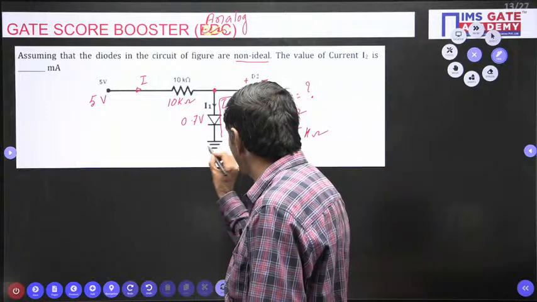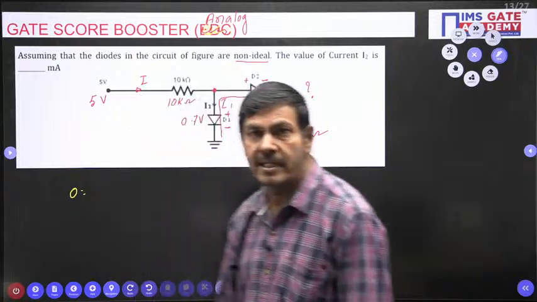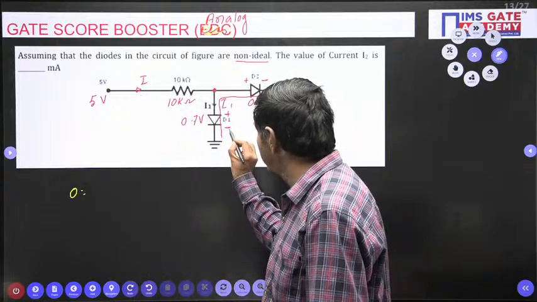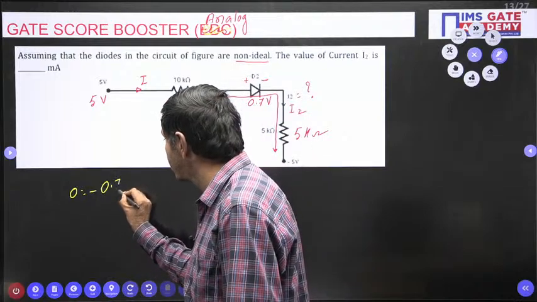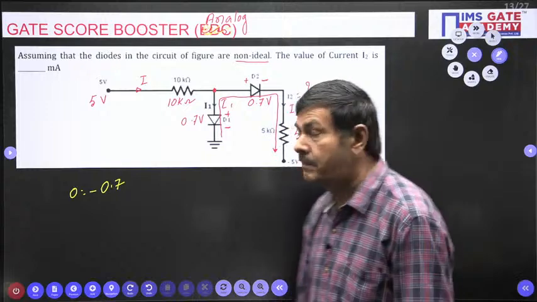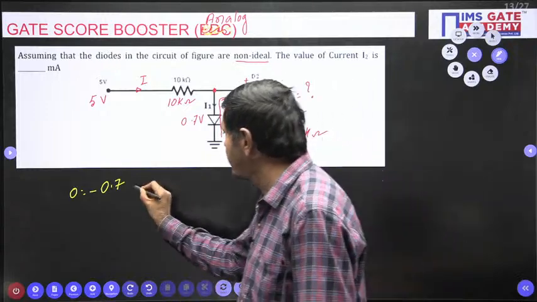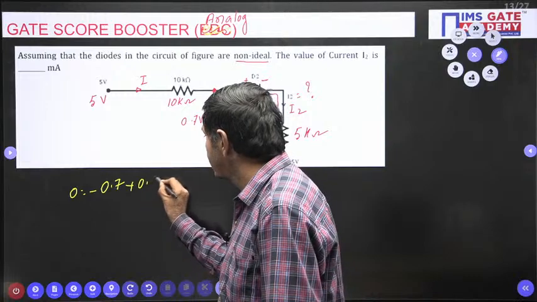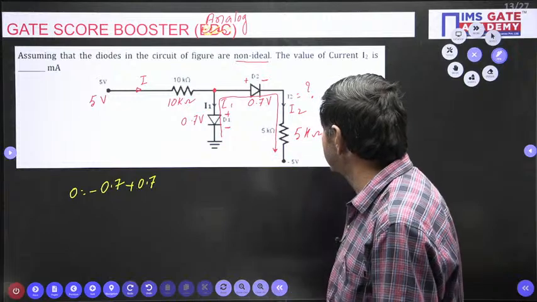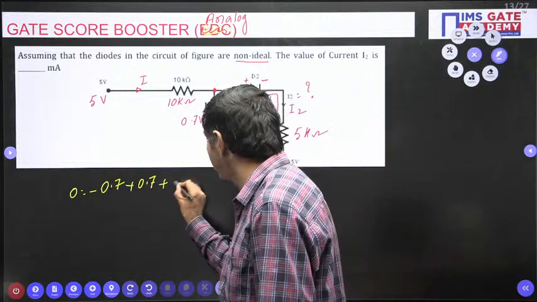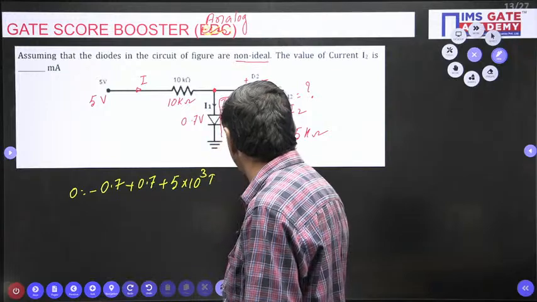Zero volts ground connection. This side, 0 equals, I start from the ground. When I go this side, minus 0.7 volts here, with the polarity I gave. When I go this side, plus 0.7 voltage drop here. Then a resistor is there, 5 kilo ohm, 5 into 10 to the power 3, into the current passing, I2.